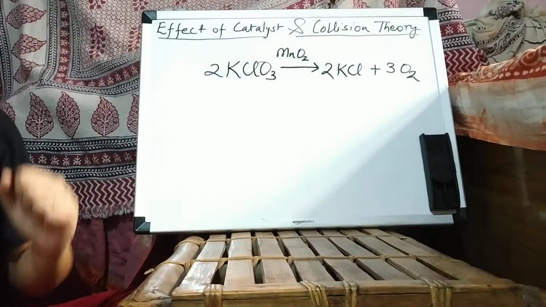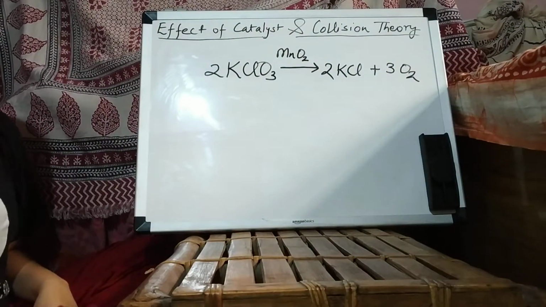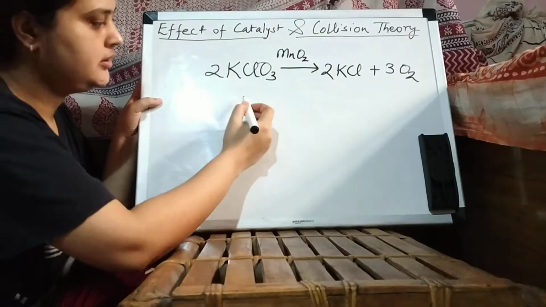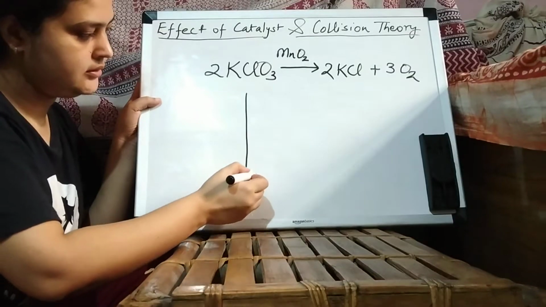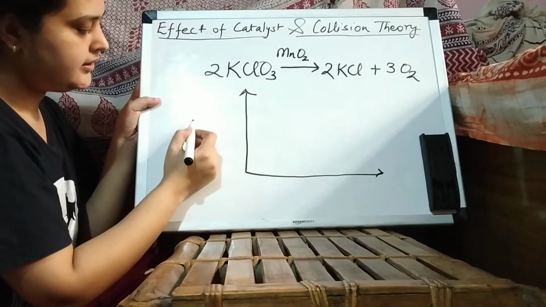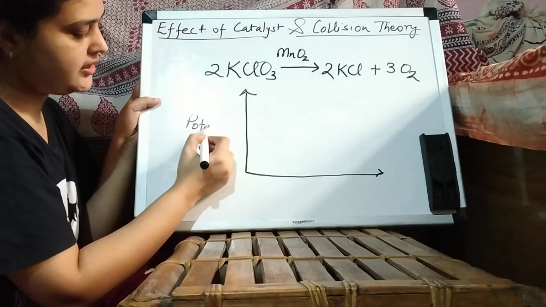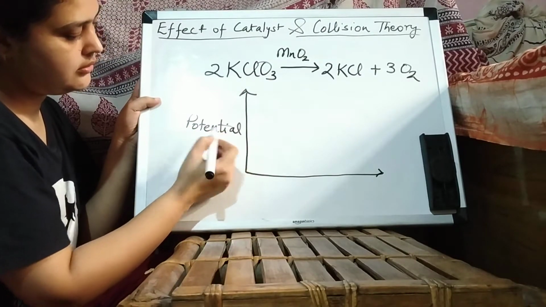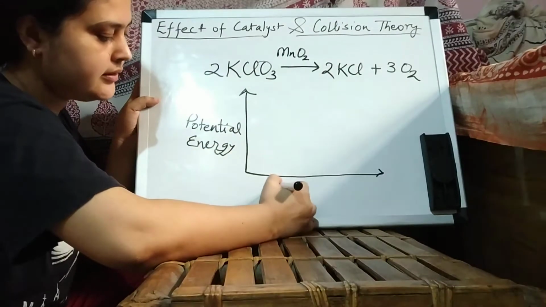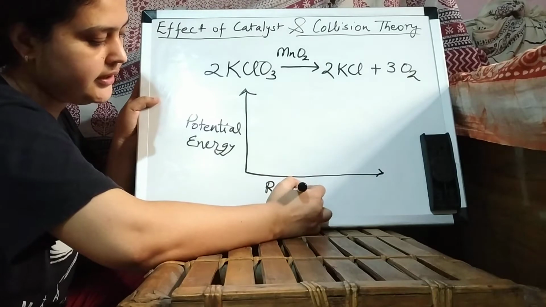So we will understand the mechanism for a catalyst with the help of a graph. So this is the graph. Here there is potential energy. Here there is reaction coordinate.